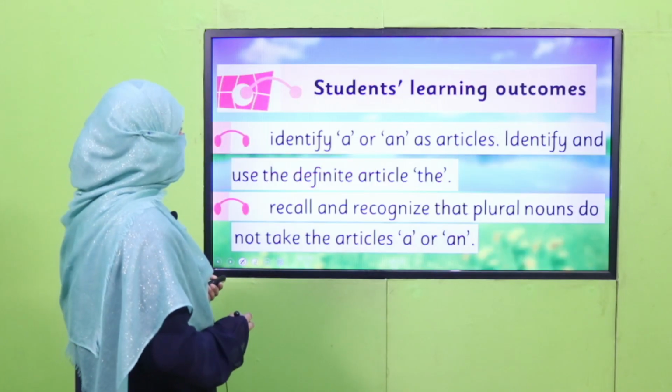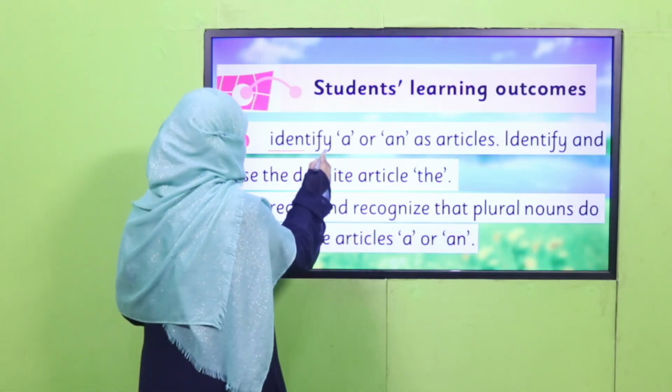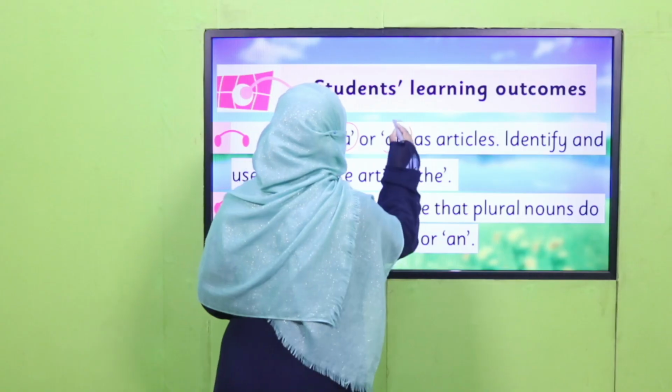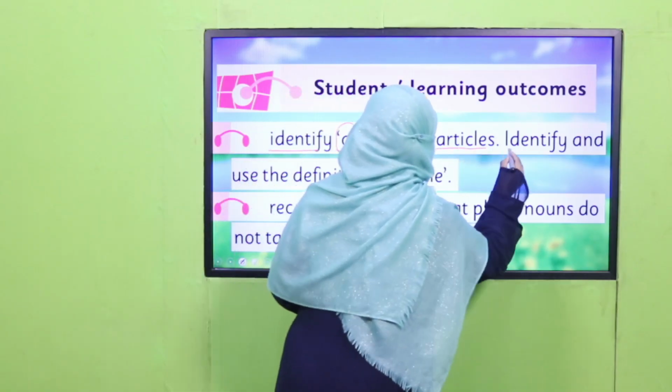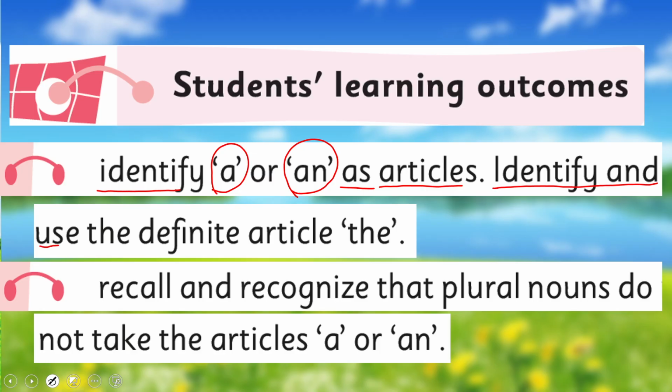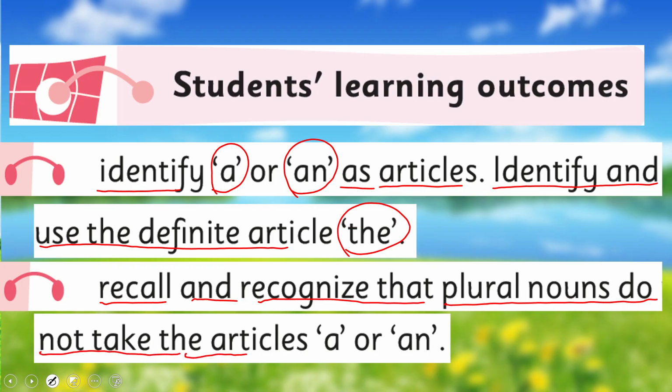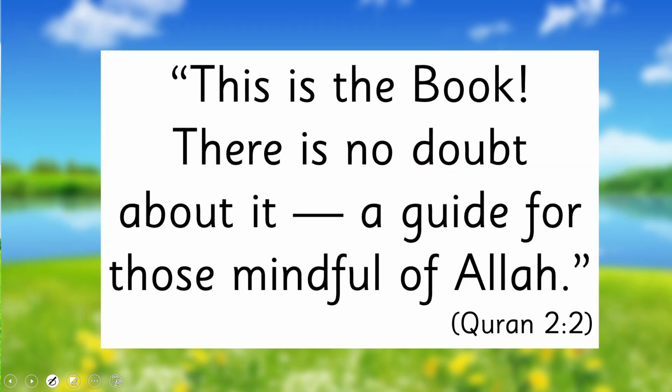We'll learn further and we'll cover the SLOs: to identify a or an as articles, identify and use the definite article the, recall and recognize that plural nouns do not take the article a or an. These are our today's SLOs. Let's start with the name of Allah subhanahu wa ta'ala.